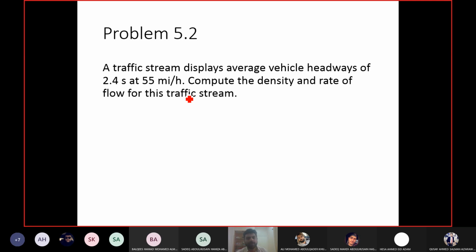So headway is given, space mean speed is given. We have to find out the density and rate of flow. Rate of flow, no problem. V equals 3600 over 2.4. No problem. How much? 1500 vehicles per hour per lane.